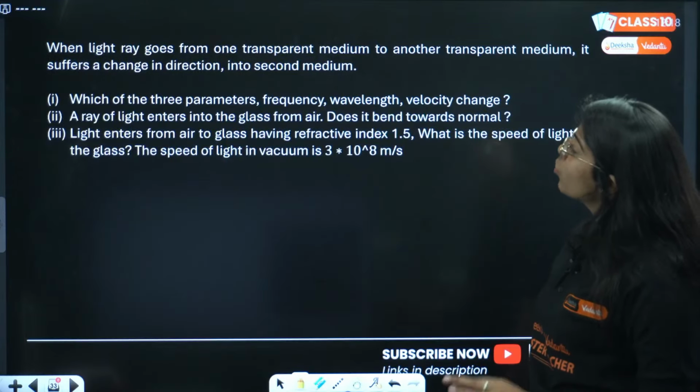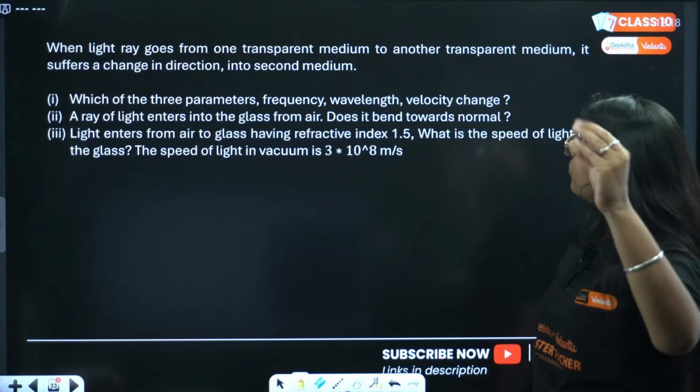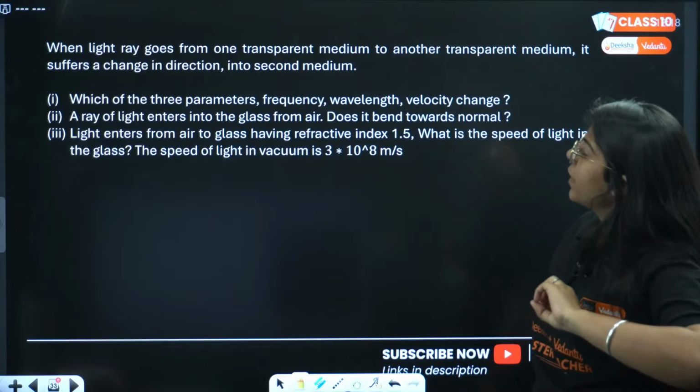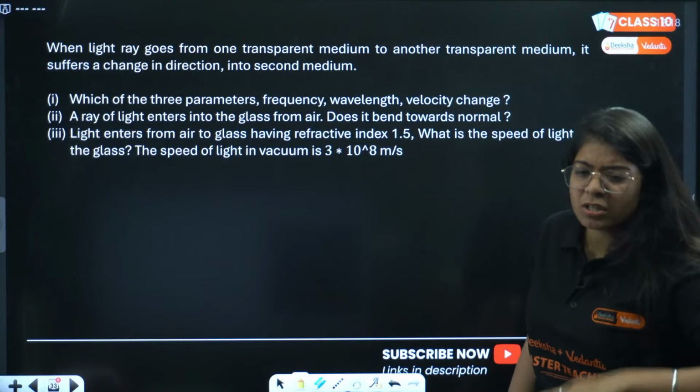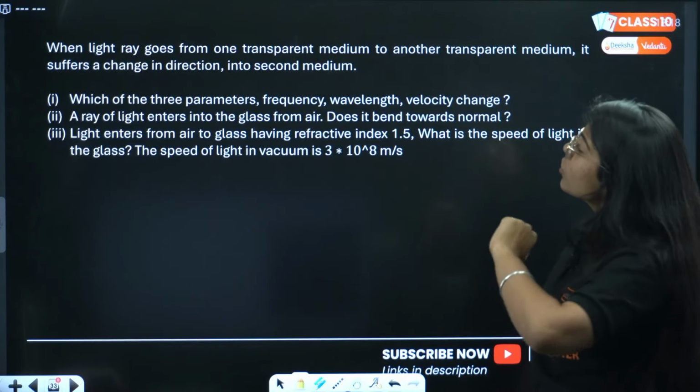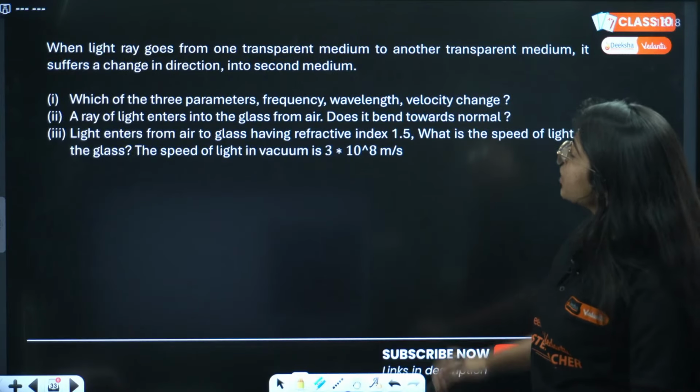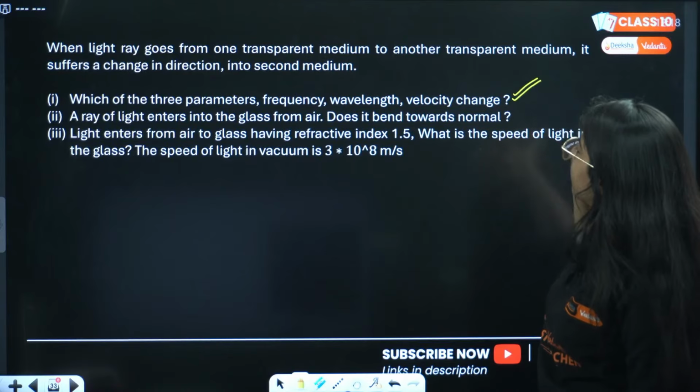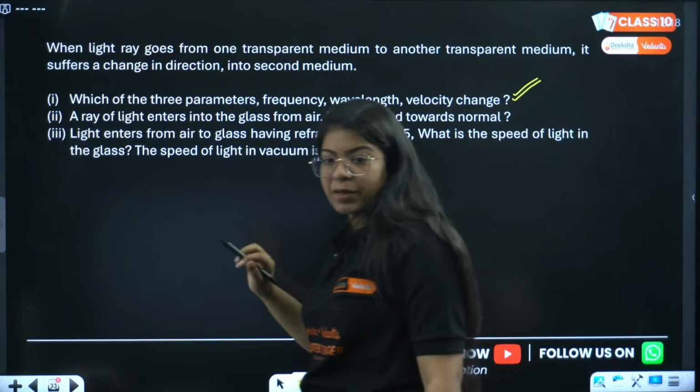Read the question very carefully. When a light ray goes from one transparent medium into another transparent medium, it suffers a change in direction. We know that. Into the second medium, yes. Which of these parameters, frequency, wavelength and velocity, changes? Let me know.